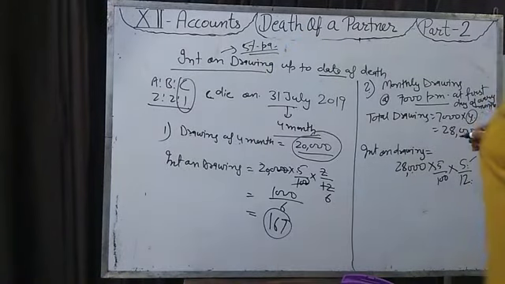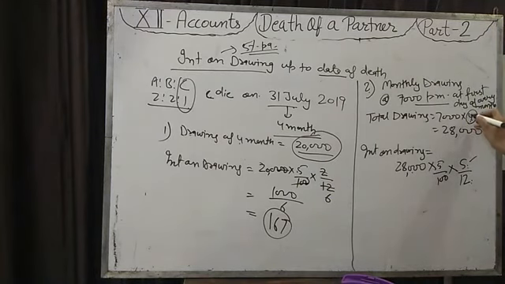Yes students, one thing: if drawing is at the first day of every month, then you add 1 month to the 4 total months of drawing, so 4 plus 1, divided by 2. We take the average of the first drawing and the last drawing.